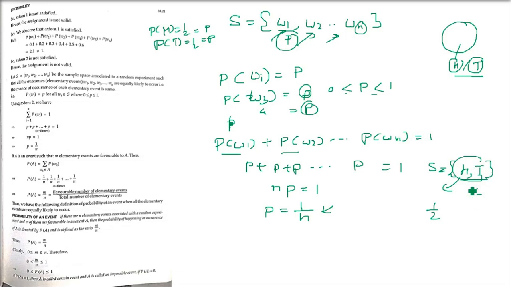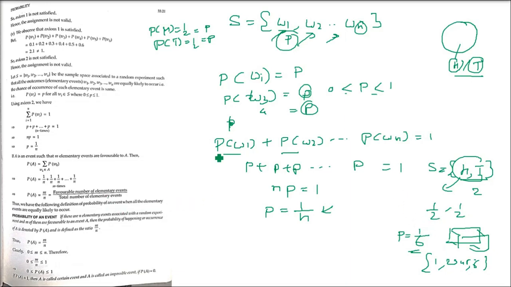So what is the probability of getting head? 1 by n, which is 1 by 2. Again 1 by n, which is 1 by 2. If you are throwing a die, 1 to 6 can come. So the probability of getting any one of these numbers, say 3, 4, or 5, is 1 by 6, because n is how many numbers you have, the elementary events.